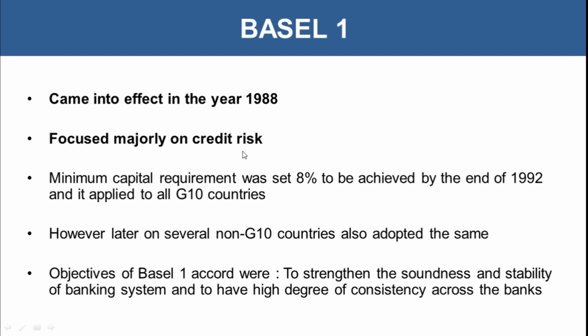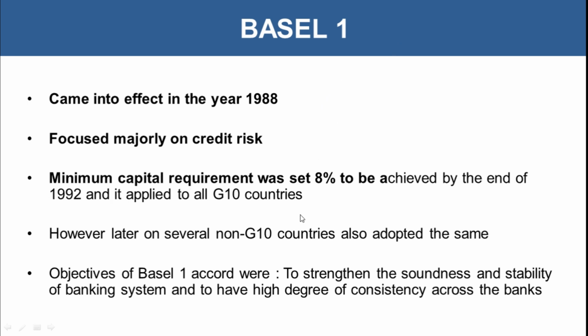If that is interrupted, the whole banking business comes to a stagnant position, and that's why credit risk plays an important role. So how to reduce these defaults and minimize their impact was the main focus when Basel I was introduced.